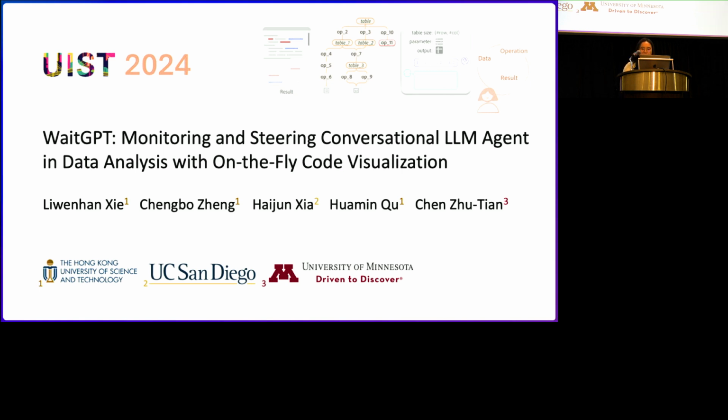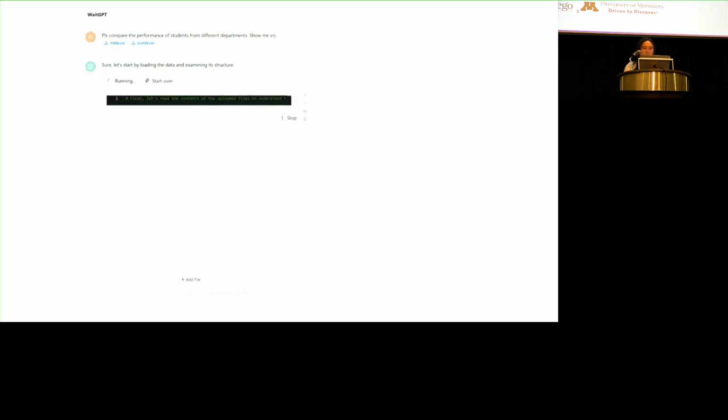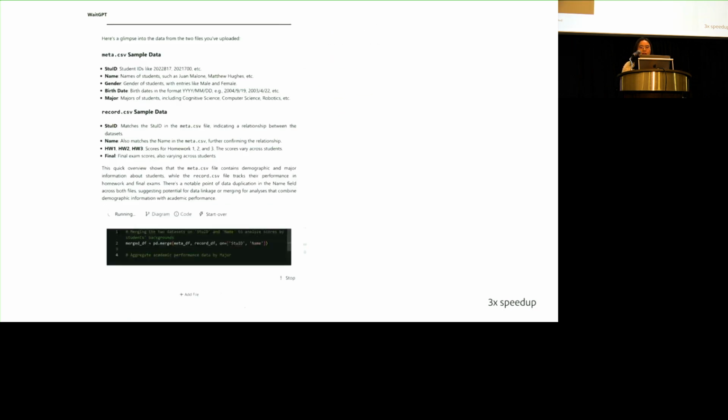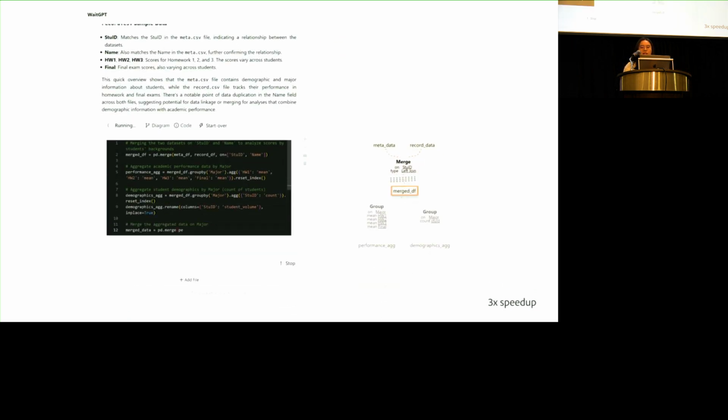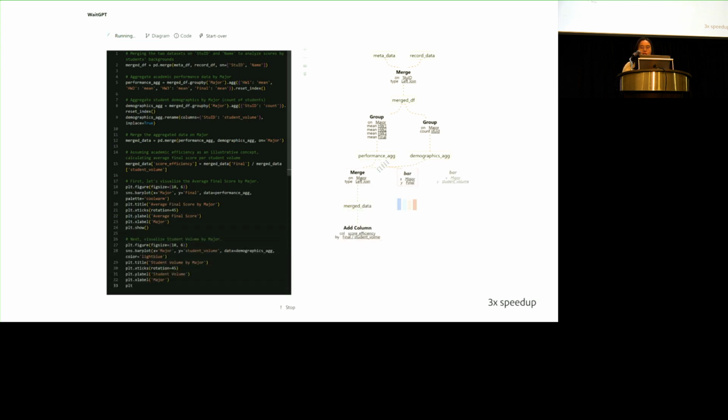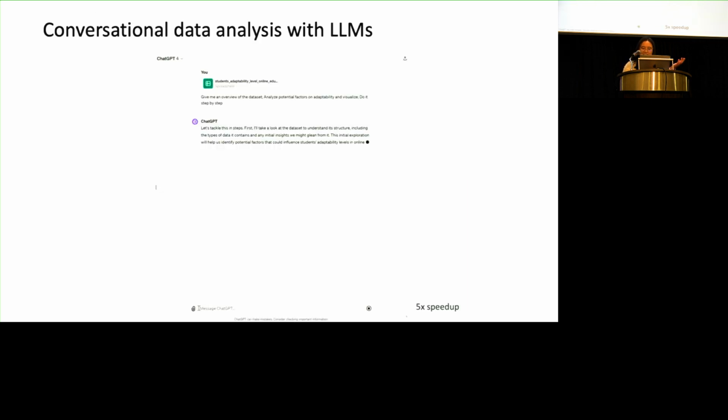We aim to monitor and steer conversational LLM agent in data analysis task, and our system features code visualization generated on the fly. Voila, this is WaitGPT. When LLM generates code, there will be an additional panel with simple visualizations telling you what's going on in this code. So you can follow it and say, wait, what? No, stop. So that's the idea.